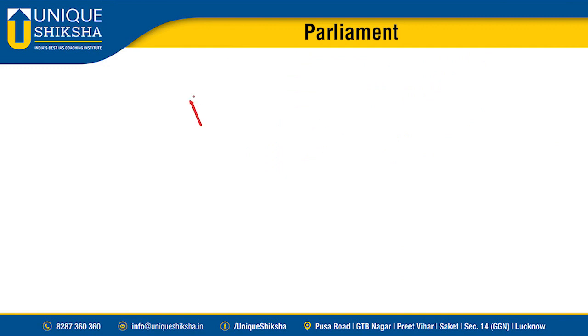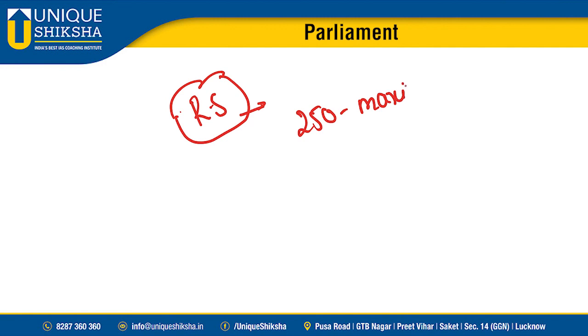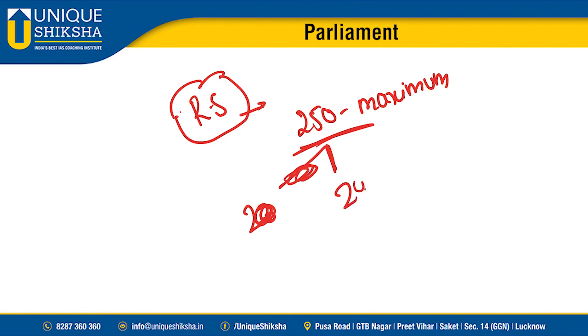Now coming to Rajya Sabha. What is the composition of Rajya Sabha, sir? In total there are 250 seats maximum. Out of these 250 seats, how many are we filling? Currently we are filling only 245 seats. Here also 5 seats were left vacant.